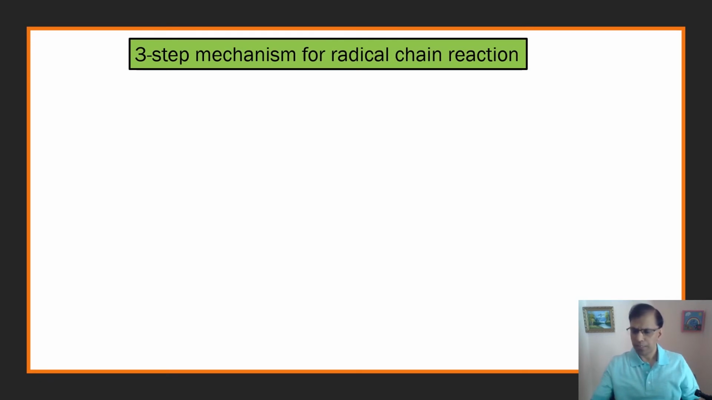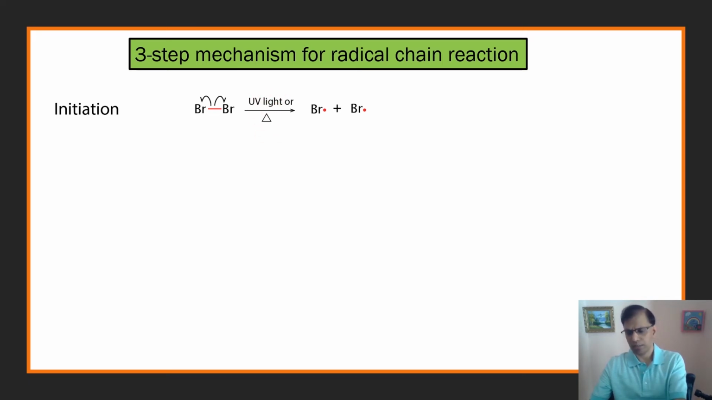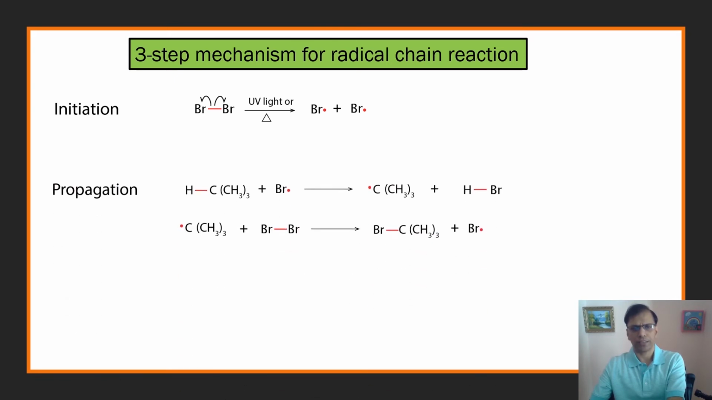So let's look at the 3-step mechanism for radical chain reaction. Why is it called a chain reaction? It's because the propagation step can continue forever. So the initiation step is the bromine molecule will undergo a homolytic cleavage to form 2 bromine atoms in presence of UV light or when heated above 200 to 300 degrees centigrade.